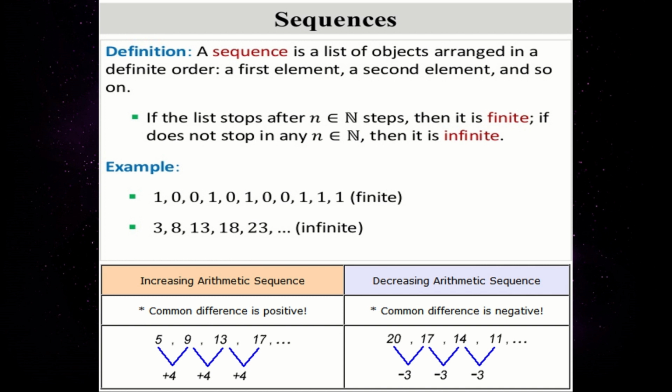In the second case, it is said to be a decreasing arithmetic sequence. The sequence given is 20, 17, 14, 11, etc. Here, the common difference is -3. So if the difference is a negative number, then that common difference is said to be a negative common difference.